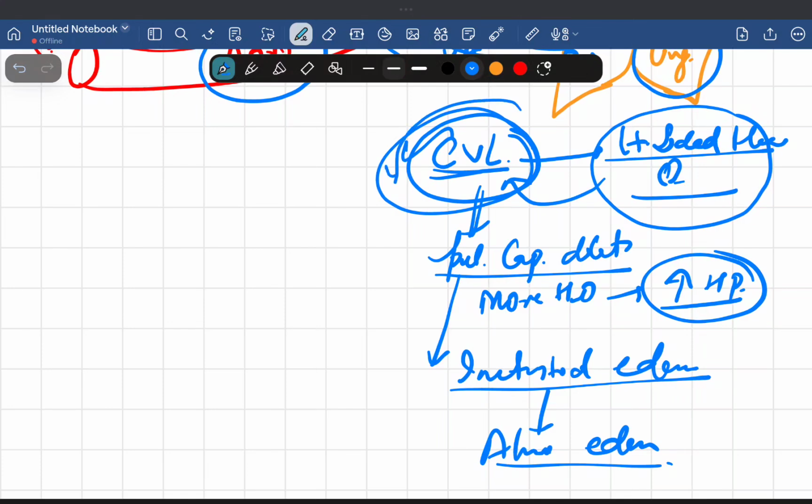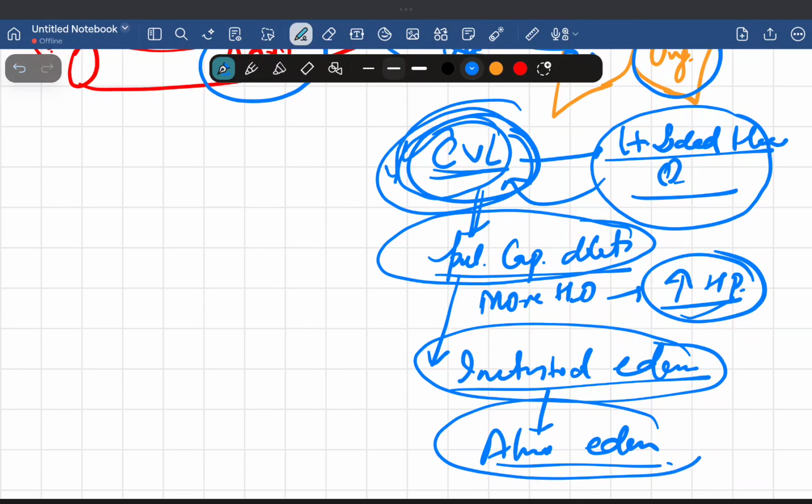In the lungs there will be accumulation of blood, so that's called chronic venous congestion of the lung. Firstly the pulmonary capillaries dilate. When the pulmonary capillaries dilate, more blood is there, so that will increase the hydrostatic pressure, because more blood means more water will also be there. Then it can lead to interstitial edema and finally alveolar edema.